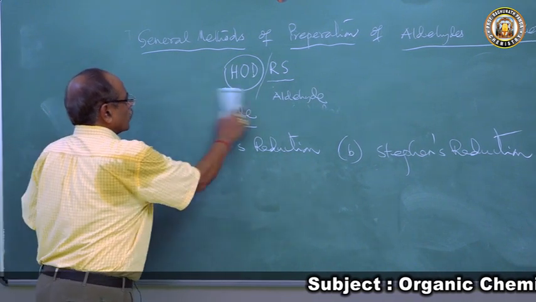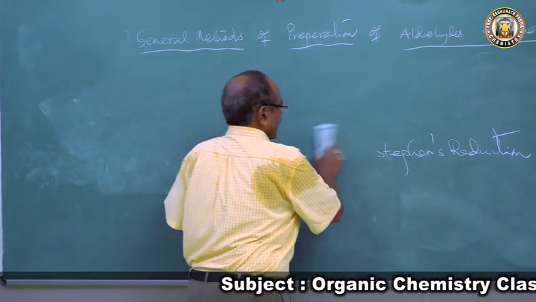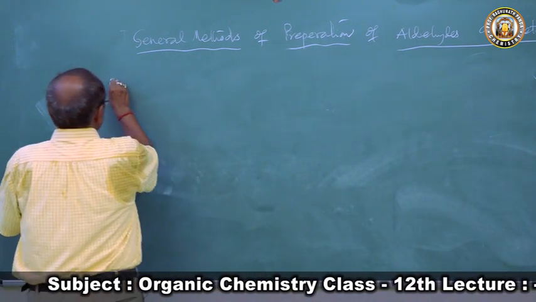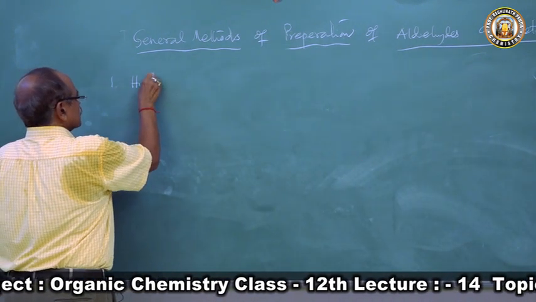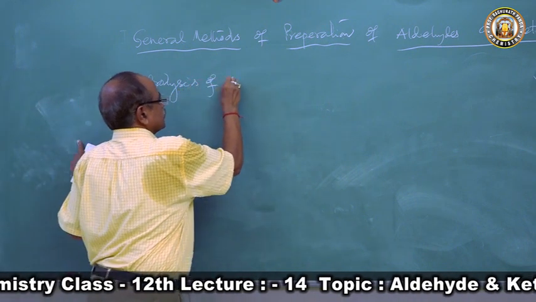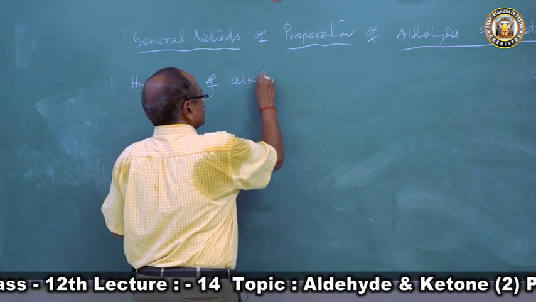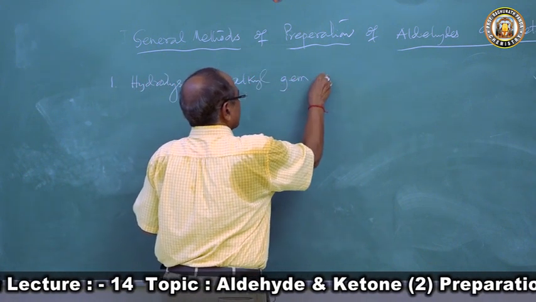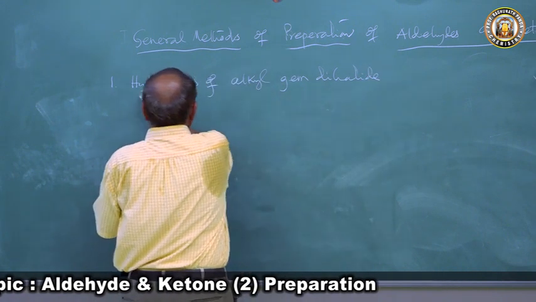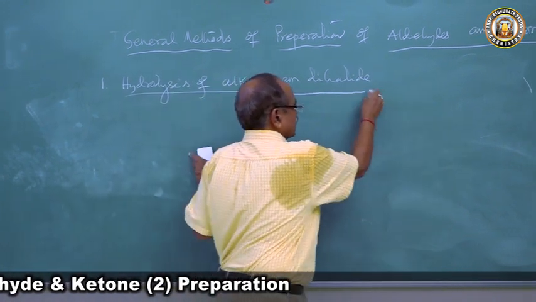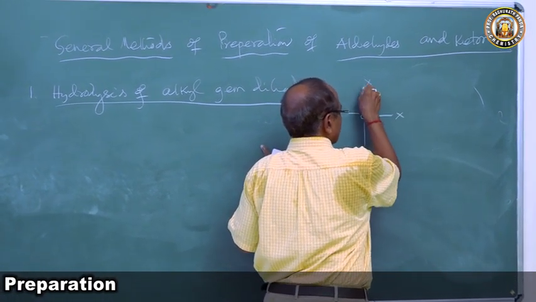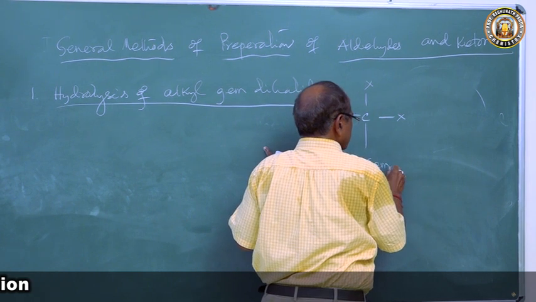Now we'll go one by one, that is H, hydrolysis of alkyl gem dihalides. Gem dihalide: when the two halogen atoms are bonded to the same carbon atom, this is called gem.